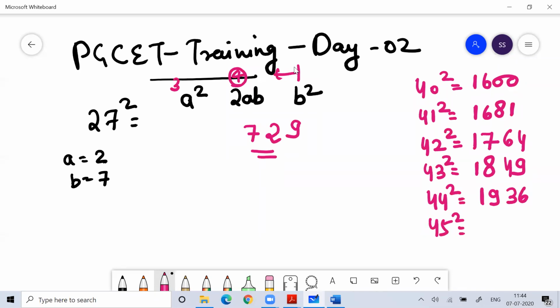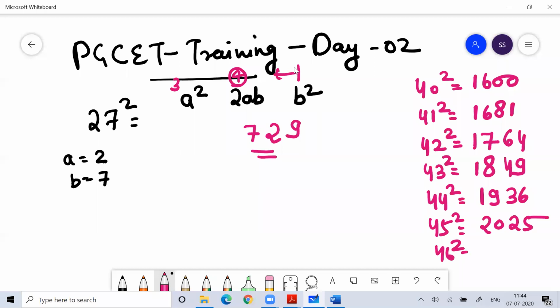45 square. We already discussed this yesterday: for any number which ends with 5, how to find the square? 4 square, so this is 20. After 19, 20 comes. 45 is how much less than 50? 5. What is 5 square? 25.